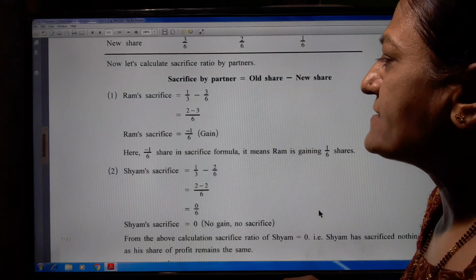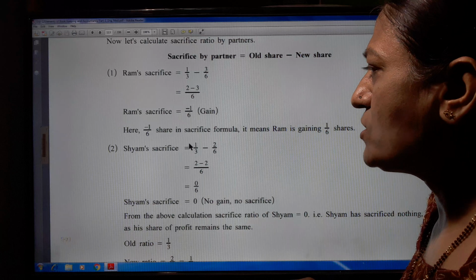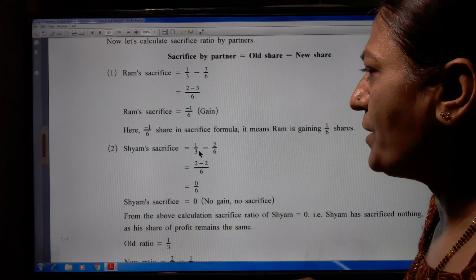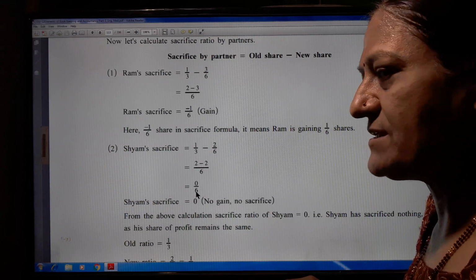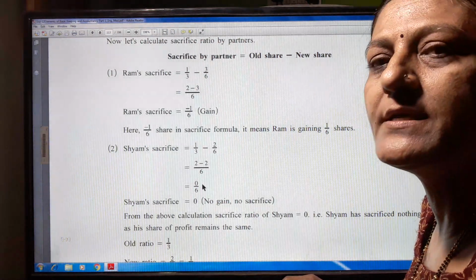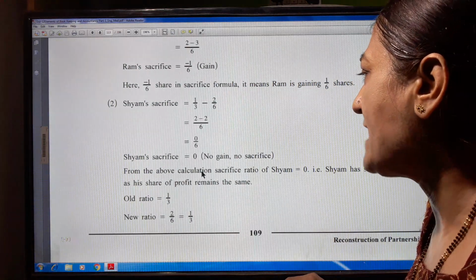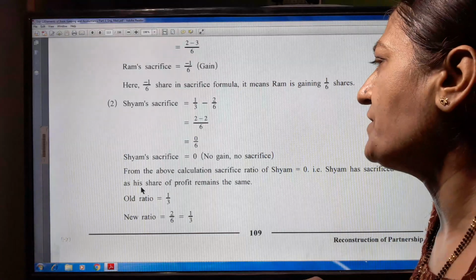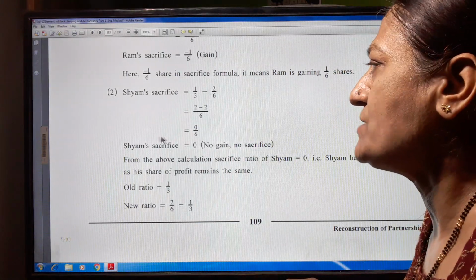Now Shyam's sacrifice: 1/3 minus 2/6. Here also we make the denominator 6. So multiply with 2/2, 1/3 into 2/2. Then we get 2/6. 2/6 minus 2/6 means 0/6. And 0 divided by 6, then we get 0. No gain, no sacrifice, because here 0 is there. From the above calculations, the sacrifice ratio of Shyam is 0. Shyam has sacrificed nothing as his share of profit remains the same, because there is no profit or no loss. The sacrifice ratio is 0.